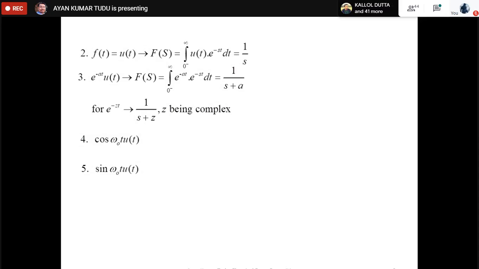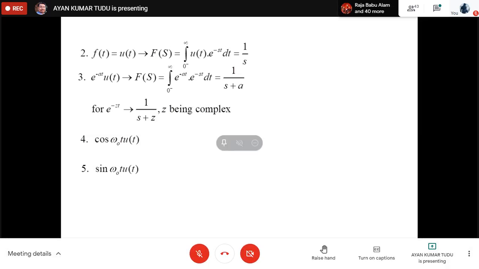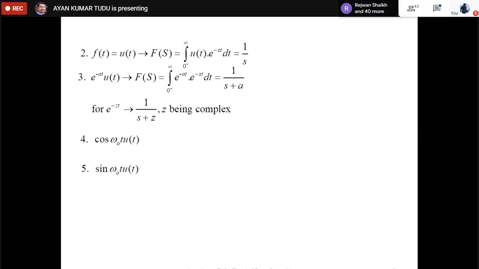So what is the expression for 4 and 5? Anybody? Sir, for 4, I think 1 by S square plus omega naught square. No. And for sine, omega naught by S square plus omega naught square. For the second one it is correct. The first one is wrong. It is not 1 by S square plus omega naught square, it is S by S square plus omega naught square.